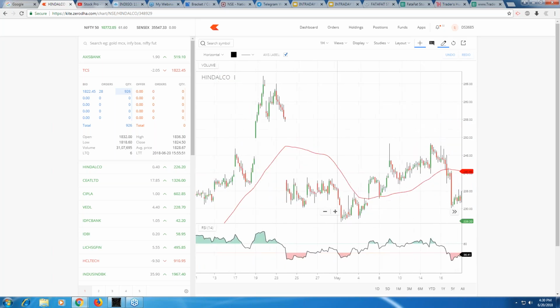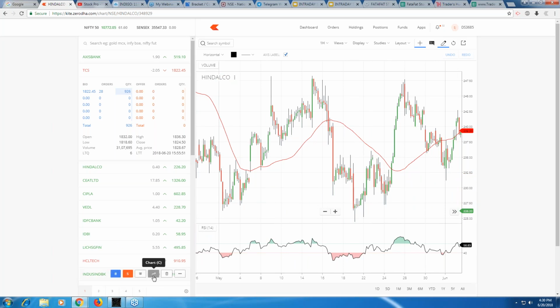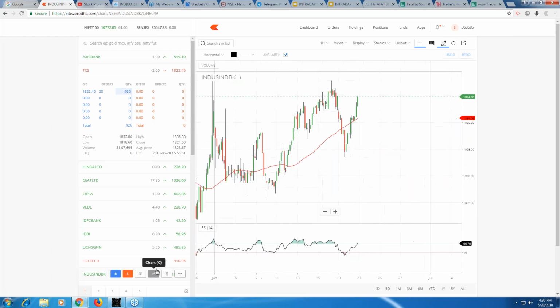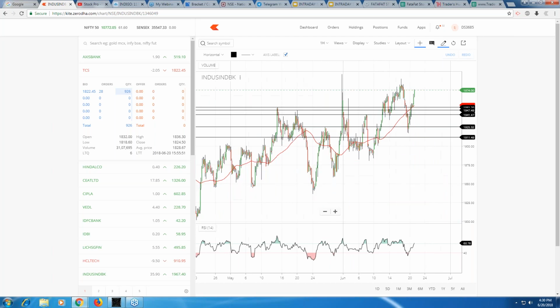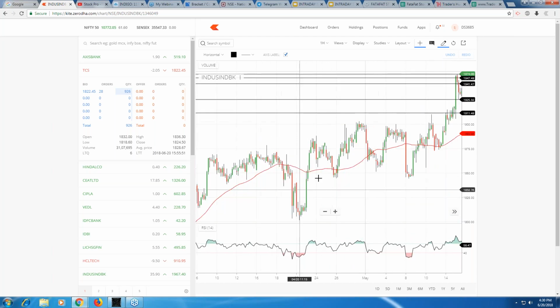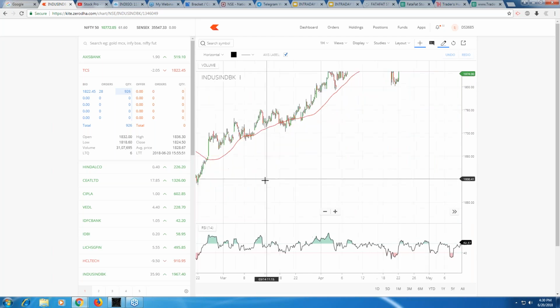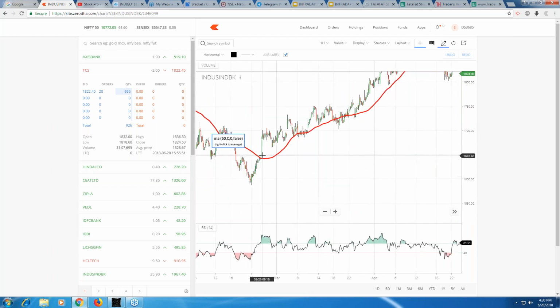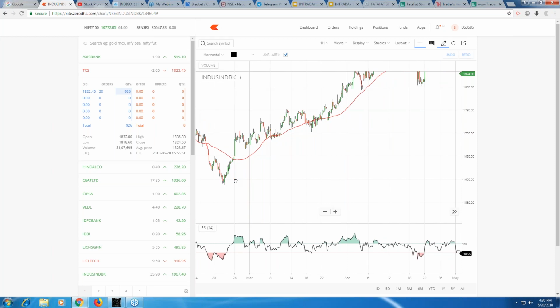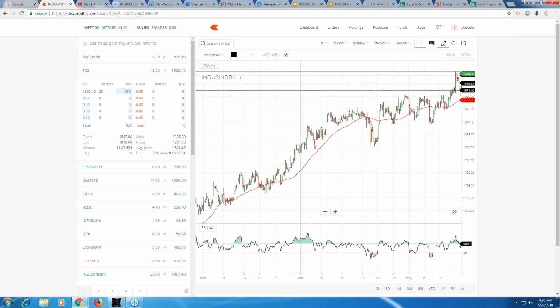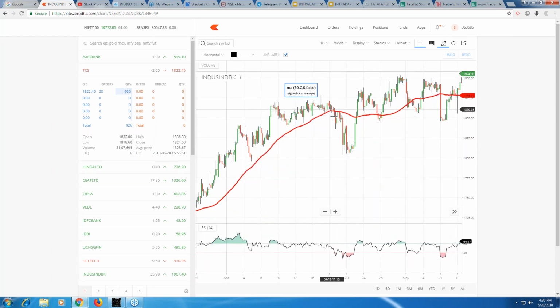Painless trades. You don't have to rack your brain. You don't have to do anything. You just have to simply create simple trades, right? This is IndusInd Bank. Again, you'll find beautiful trades here. RSI above, price above, rather way before here, this point. And since then, the stock has been just heading up, right? Exit your trade here. Exit your trade here. Price goes below 50 moving average, exit.